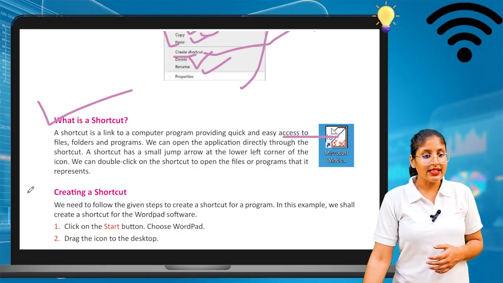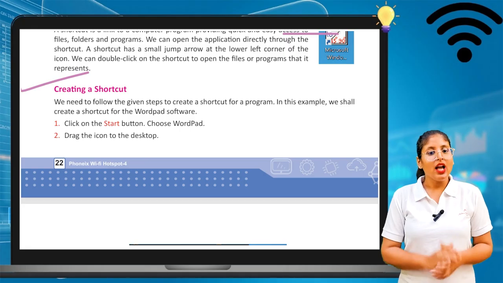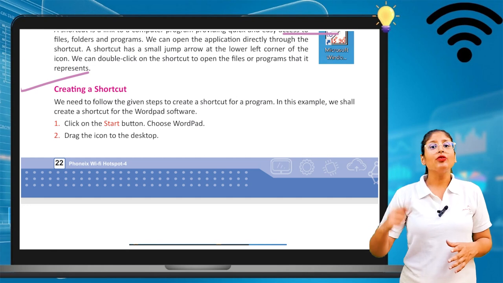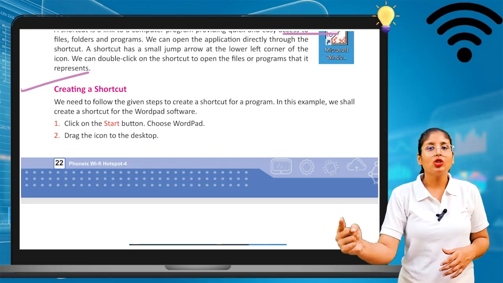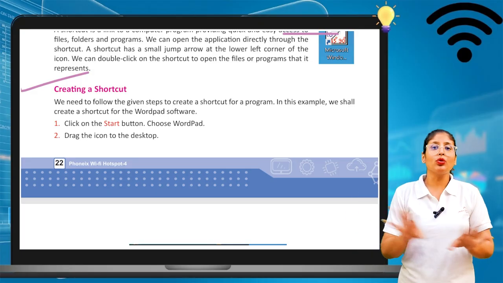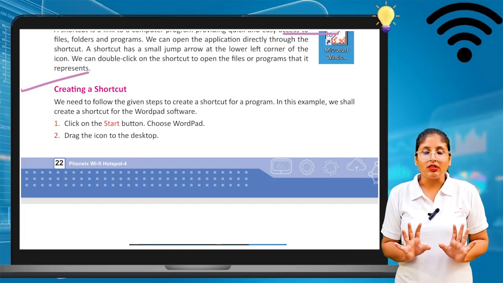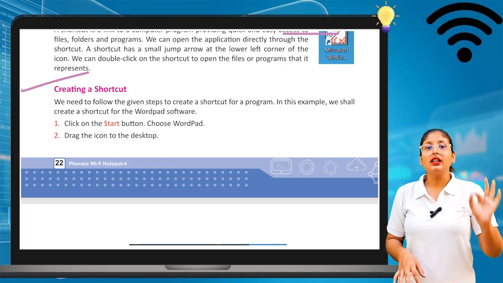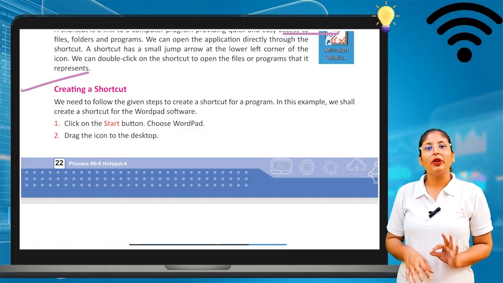Okay, so let's see how we can create a shortcut. So we need to follow the given steps to create a shortcut for our program. So we have to follow some steps if you want to create a shortcut of your file or a folder. So that it is easier for you to open easily. Okay, you don't want to search anywhere in D drive, E drive, C drive. Now your file or folder should be in a shortcut form. That means it is there on the desktop screen. So it is easy for you to just go there and open your file easily.